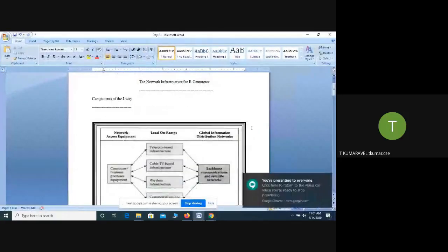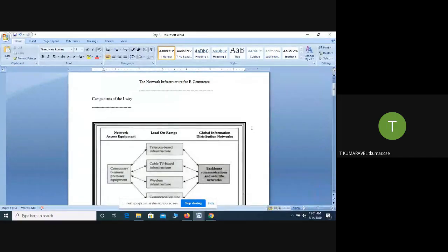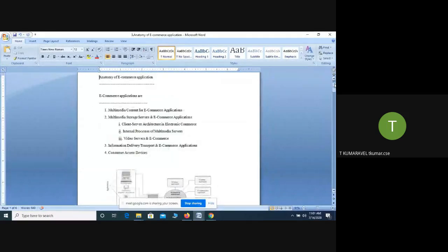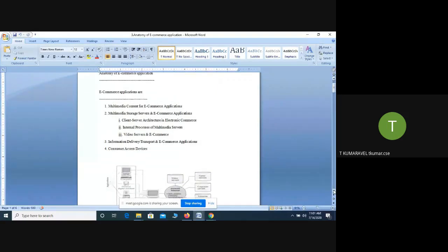Okay. In the last class we have seen the anatomy of e-commerce. In order to run any e-commerce business application, what components are required? We have seen what components are required first. These are the components required. This is the anatomy of an e-commerce application.